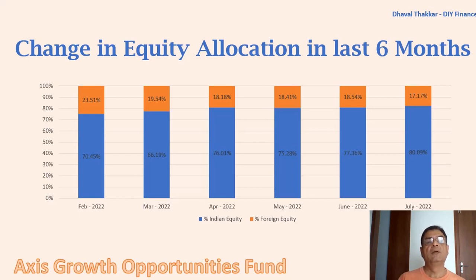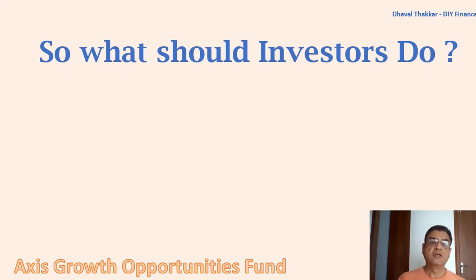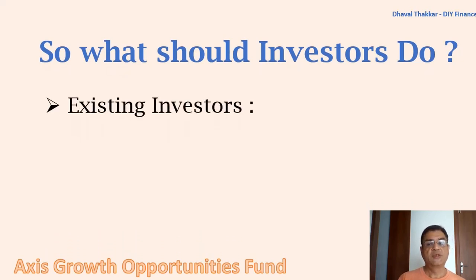So now coming to the conclusion, what investors should do. First, the existing investors. As always, I would say that last 1 year performance should not be the deciding factor for choosing or exiting a fund. And in my opinion, quite a few factors have played their role for the underperformance of the fund in last 1 year, which includes the underperformance of the US markets, the tarnishing of the image of Axis Fund House due to the front running issue, etc. I feel investors should wait for some more time and see how the fund performs and then take any decision.